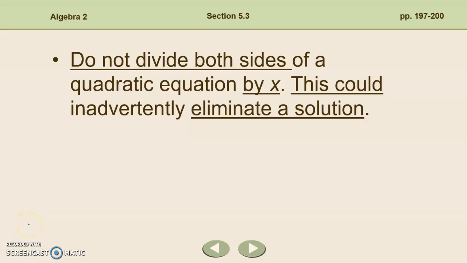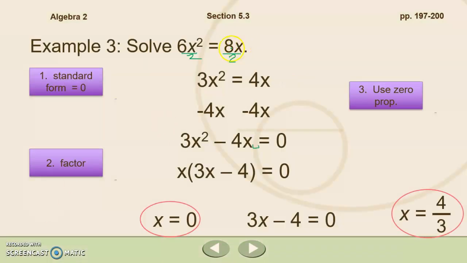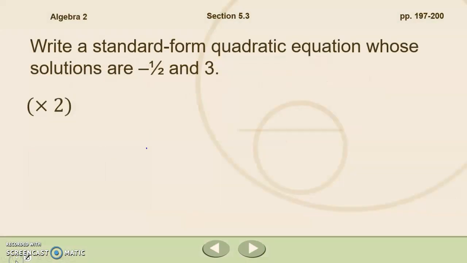Do not divide both sides of a quadratic equation by x. This could accidentally eliminate a solution. So even though if we go back here, it looks like instead of dividing by 2, I could have divided by 2x, that would have removed my x equals 0 possibility. So I don't ever want to divide both sides by x. I can reduce it by a coefficient, but not by x.